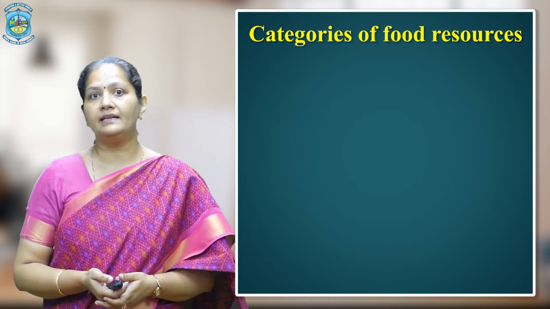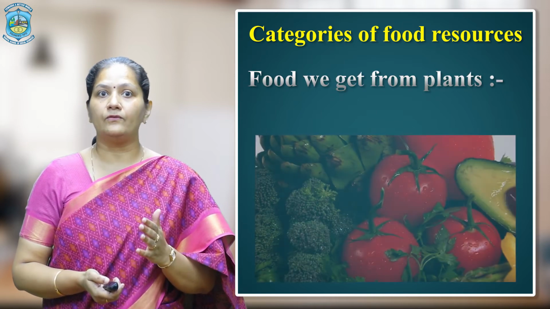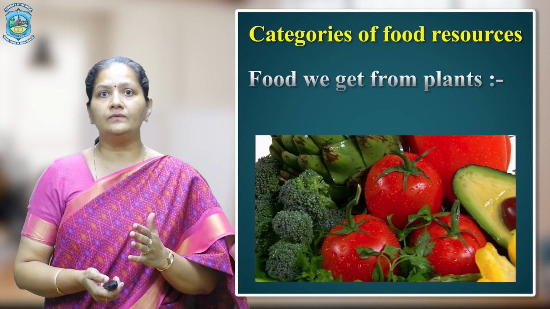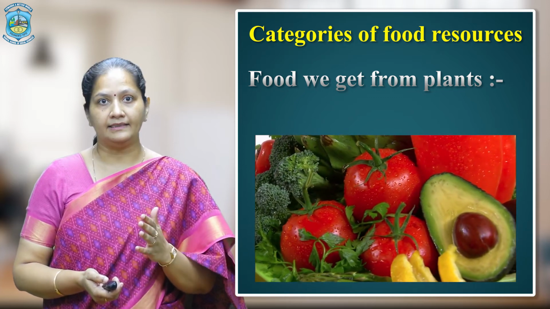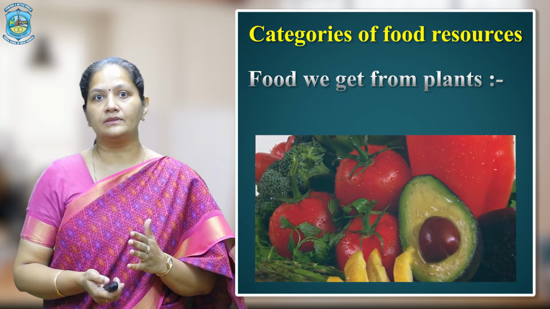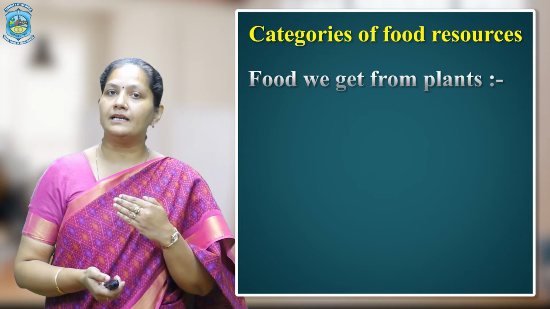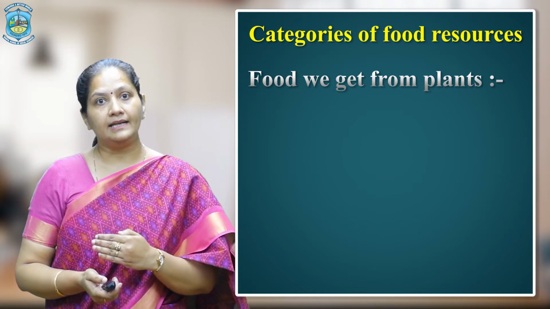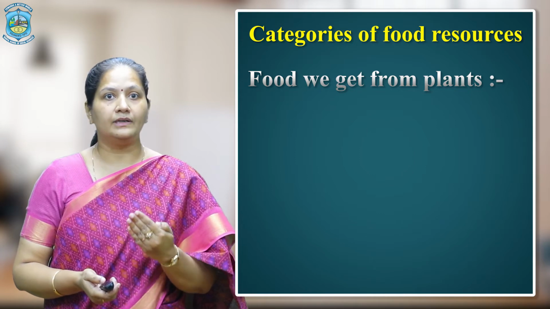The first category of food resources is the food resources we get from plants. Most of the food resources have their origin in plants, and some types of food resources are obtained directly from plants, and even some are derived indirectly because animals also feed on plants.